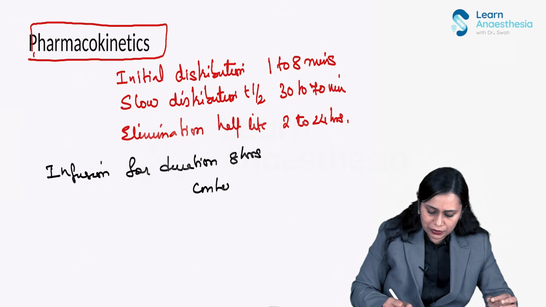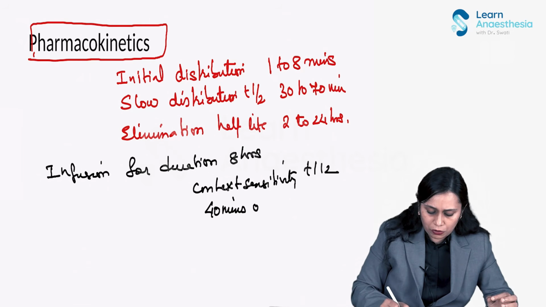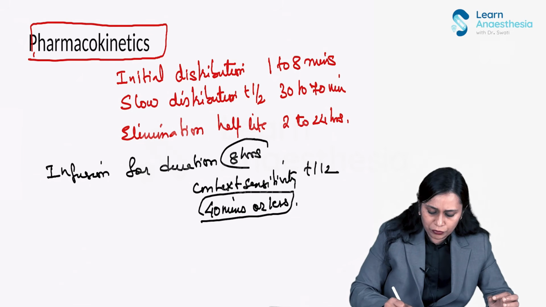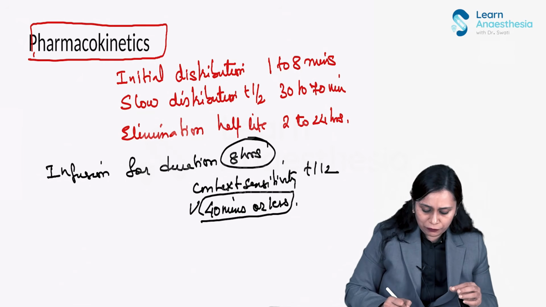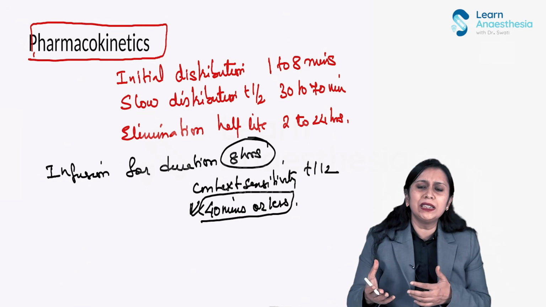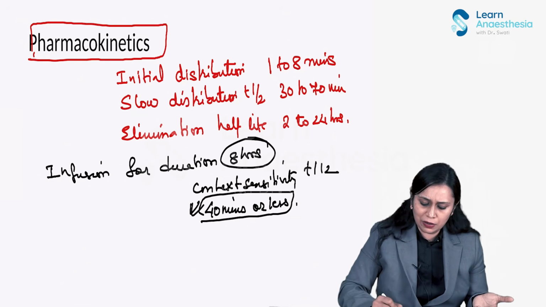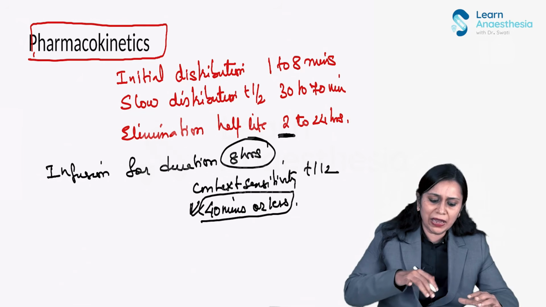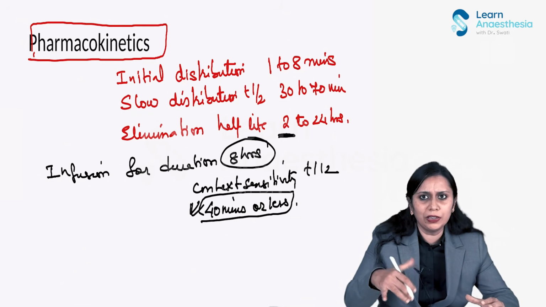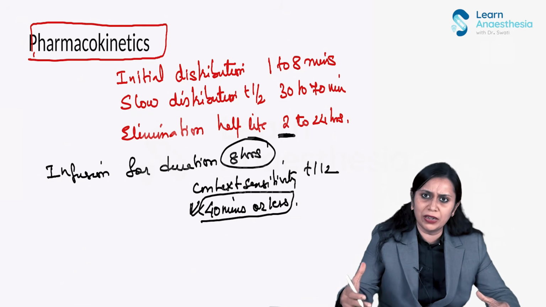So even for an 8 hour infusion, it will become half in the blood in just 40 minutes and maybe get eliminated in less than 2 hours. So it has a very fast elimination half-life. That makes it a very suitable agent for infusion, for maintenance of general anesthesia.